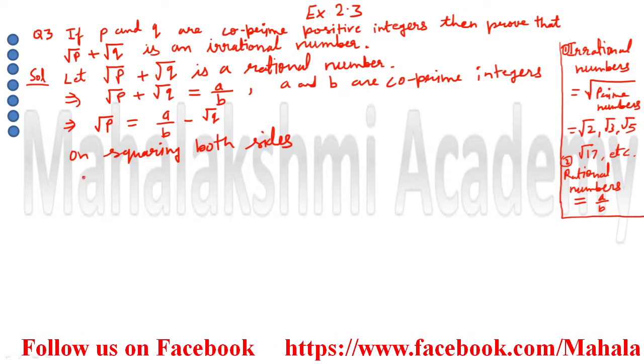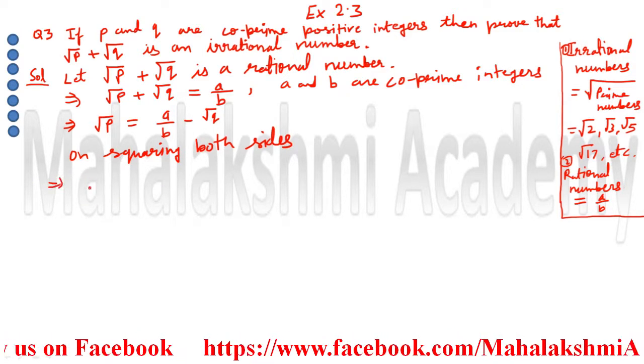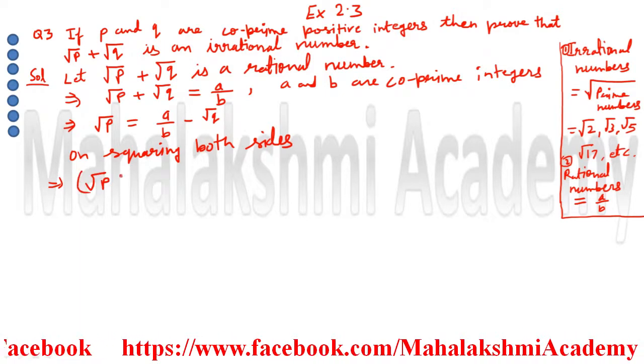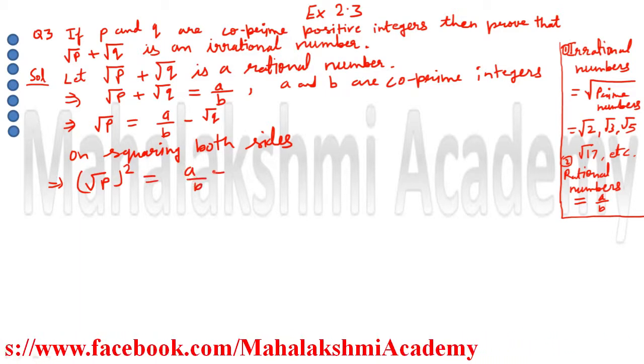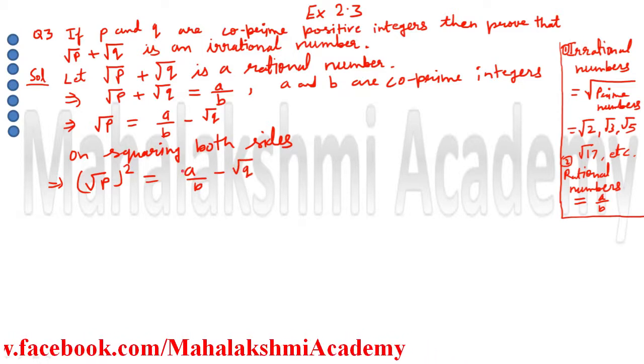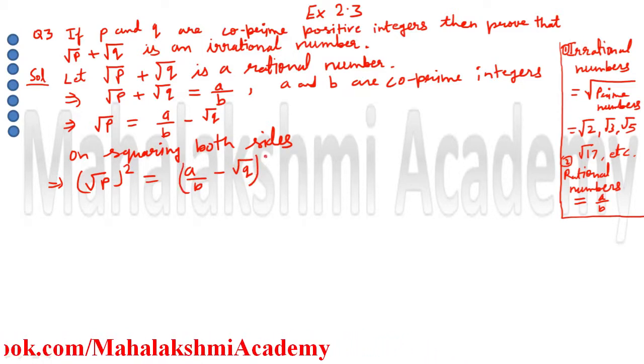So, squaring both sides, we will get root P whole square and A upon B minus root Q whole square.